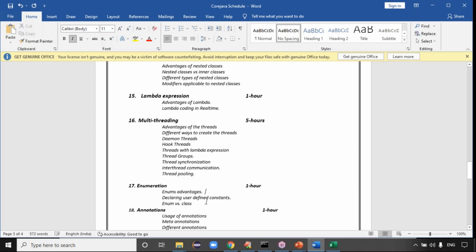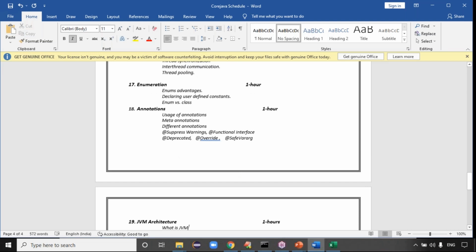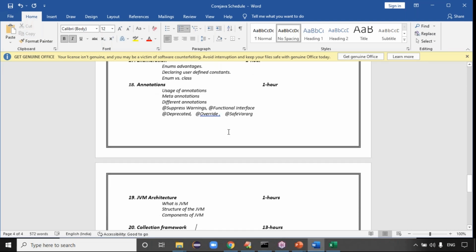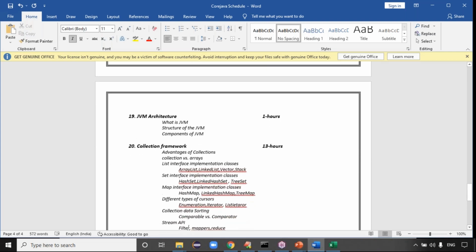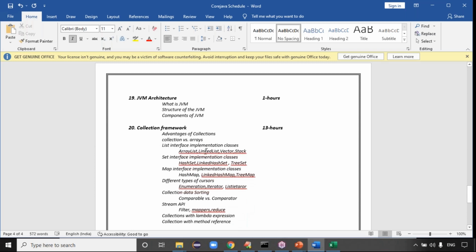Enum advantage, declaring user-defined enum constants, enum versus class, annotations: suppress warnings, functional interface, deprecated, override, safe varargs. So these are annotations, JVM architecture, and the big topic, collection framework. List implementation classes: ArrayList, LinkedList, Vector, and Stack, set implementation classes.